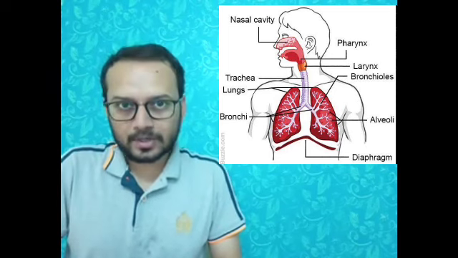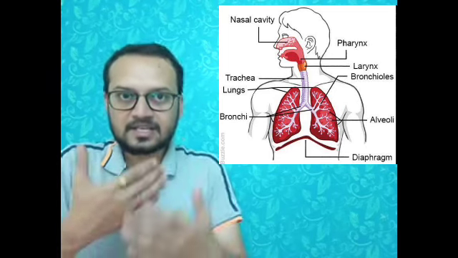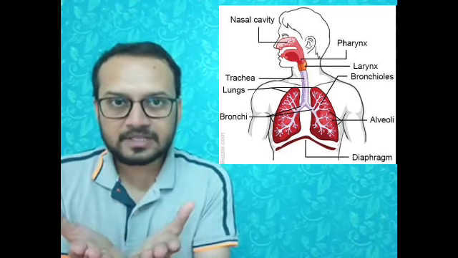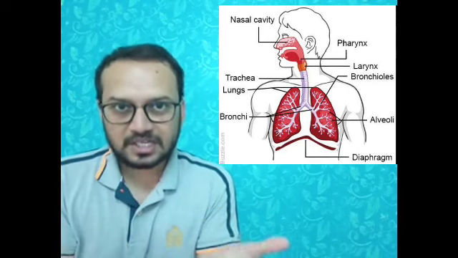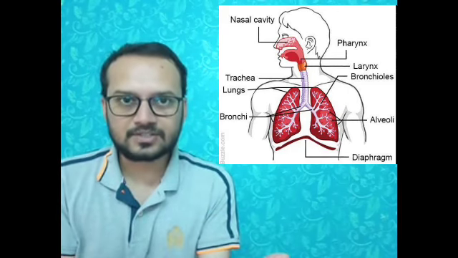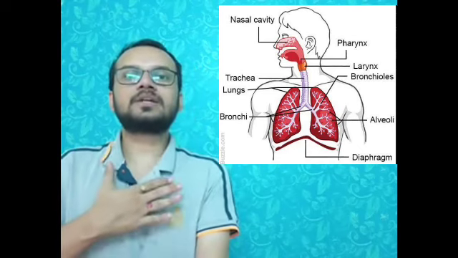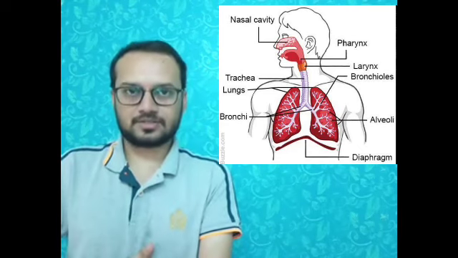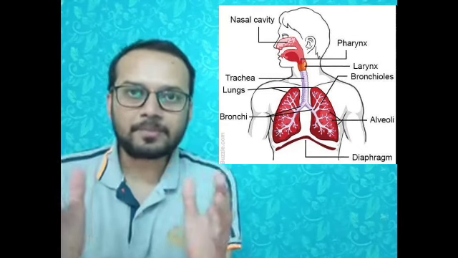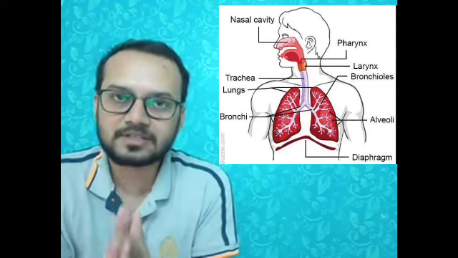At the lower end of this system there is a diaphragm. The diaphragm is a muscular sheet-like structure which divides the thoracic region and the abdominal region. So these are the parts of the human respiratory system. Now we have to understand them in detail. The first is the nostril or nasal passage.